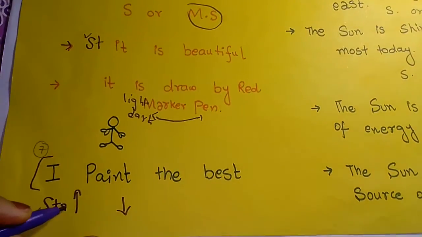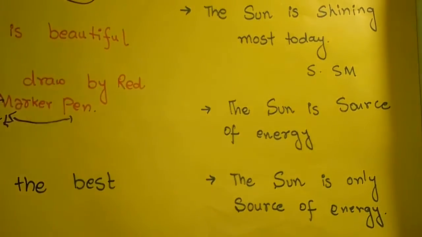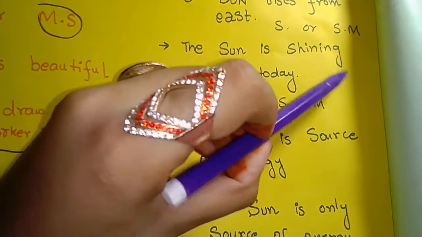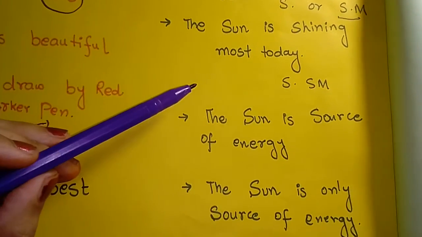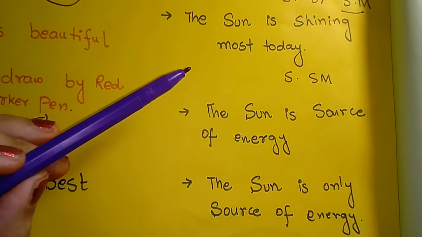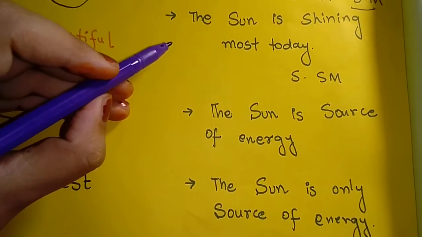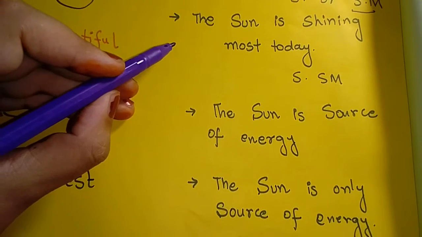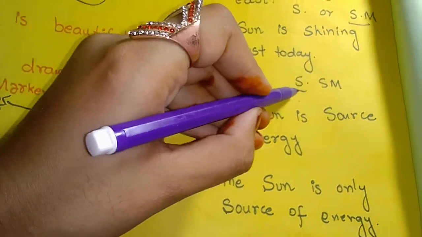The information is either true or false. As the sun rises from the east, it is a fact. That's why I say it is a mathematical statement. The sun is shining most today. This statement is information only for today, not for all time. That's why this information is only a statement.